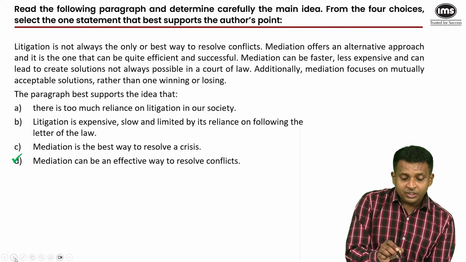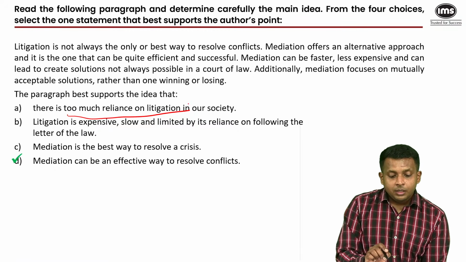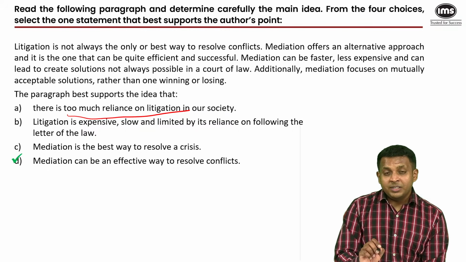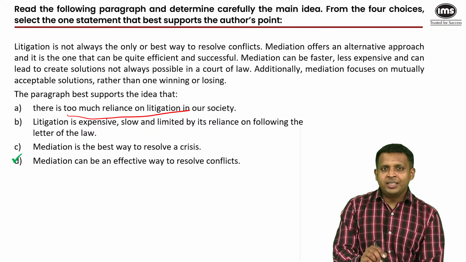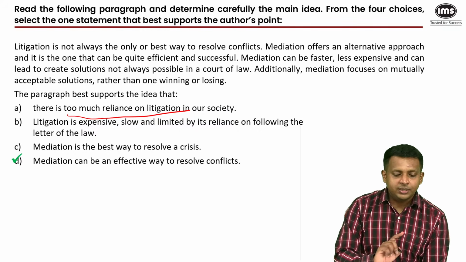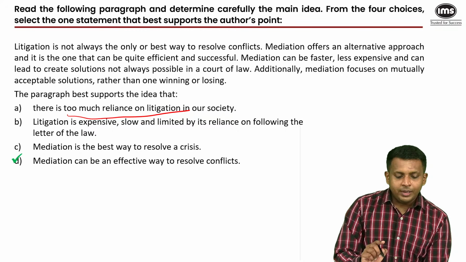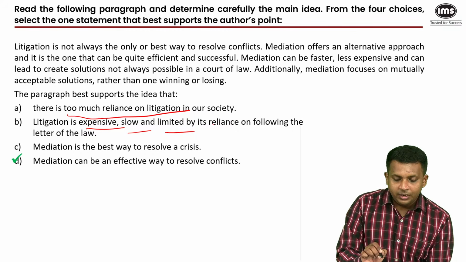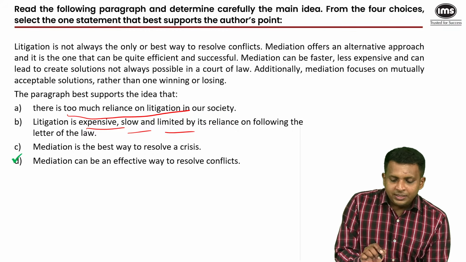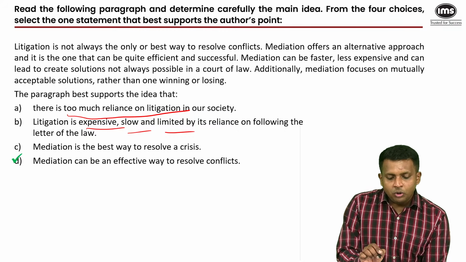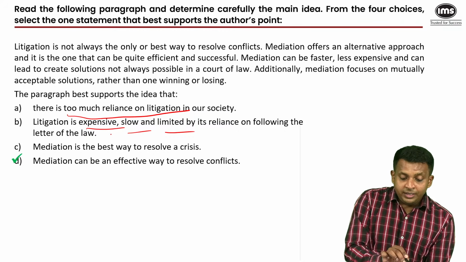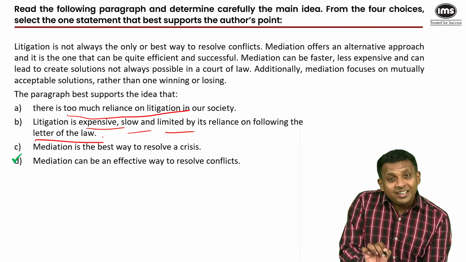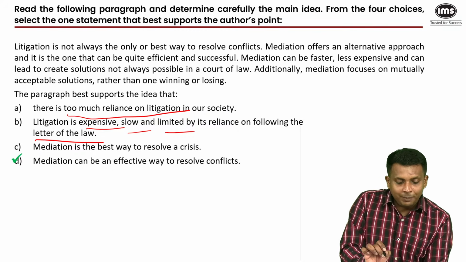Now, why did we eliminate the rest? Too much reliance on litigation. The paragraph best supports the idea that mediation is better than litigation, yes, but somehow people are only litigating. No one is thinking about mediating. So too much reliance on litigation cannot be inferred. It's not mentioned anywhere. Litigation is expensive, slow, limited by its reliance on following the letter of the law. So yes, mediation can be faster, cheaper, and can lead to creative solutions not always possible in a court of law, yes, but litigation has all of these problems because it follows the letter of the law, and in that it has become a less desirable option, cannot be inferred from the passage.